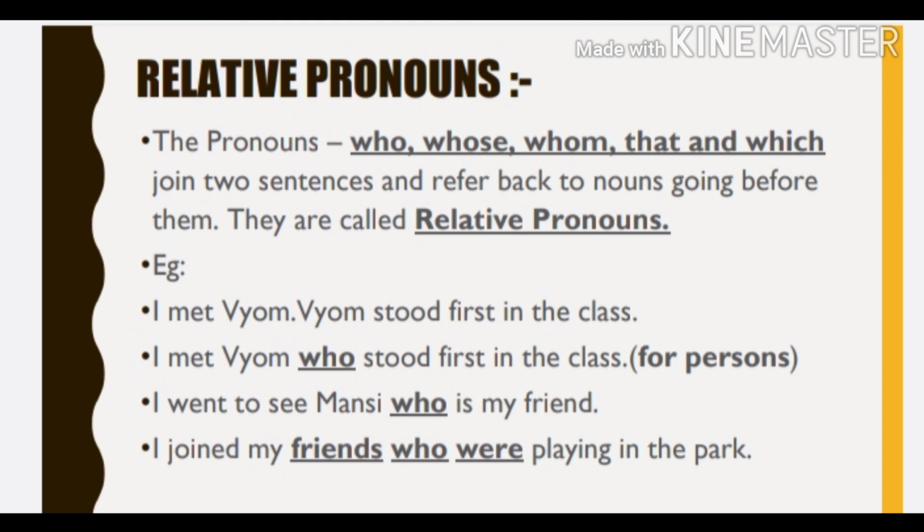It may refer to a singular or plural. Whose is used in speaking of persons. Whom in speaking of persons. And which is used for animals and things without life, and that is used for persons, animals and or things.